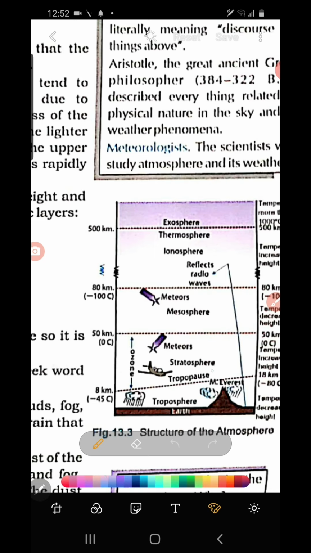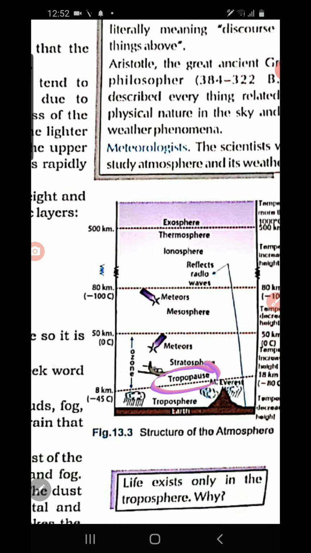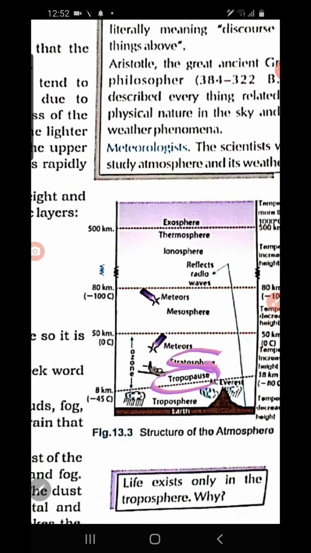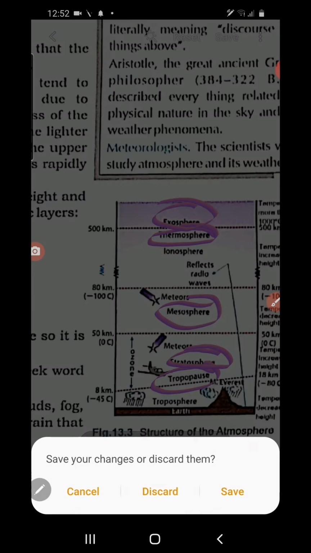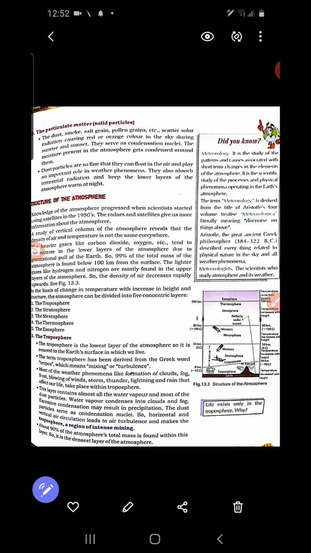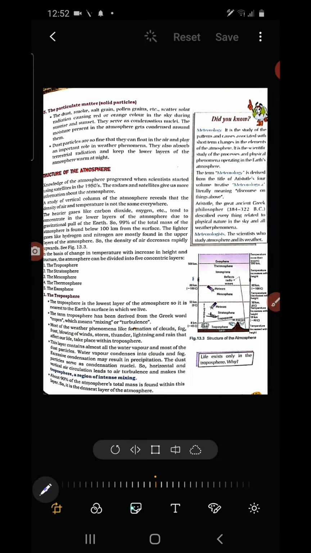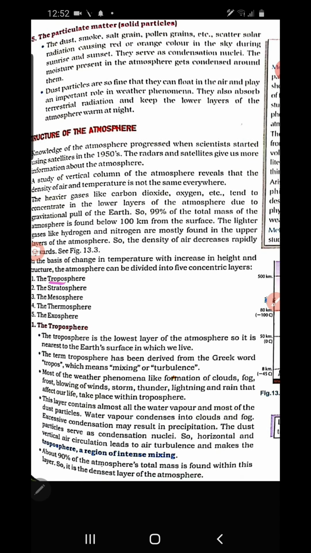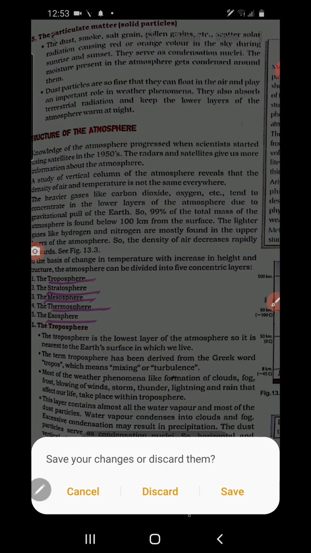You see, the first layer is the Troposphere, and the second one is Stratosphere, and the third one is Mesosphere, and the fourth one is Thermosphere, and the fifth one is Exosphere. These are the 5 important layers of the atmosphere. Let's see from the lesson here. The 5 important layers of the atmosphere are Troposphere, Stratosphere, Mesosphere, Thermosphere and Exosphere.